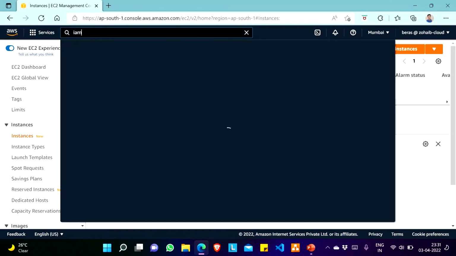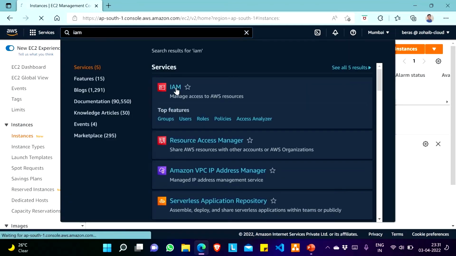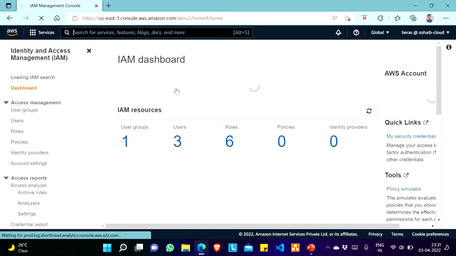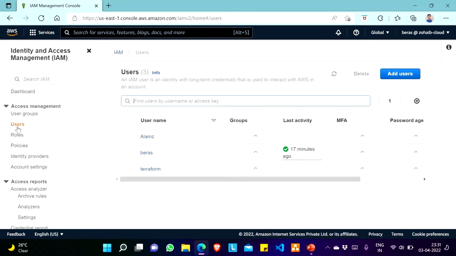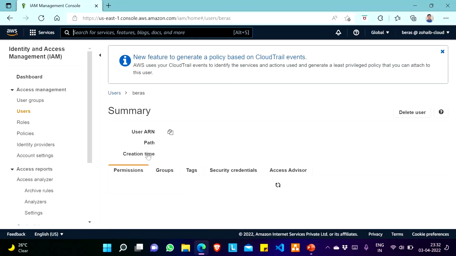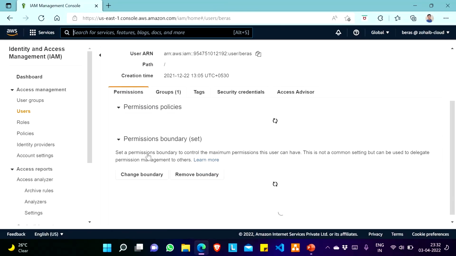Then I will go for IAM. Let's check whether I am able to access IAM or not. Because I am having the IAM access, go to users. Yes, I am having full IAM access. You can see I can do everything in this IAM service.